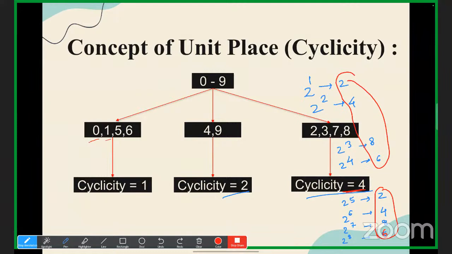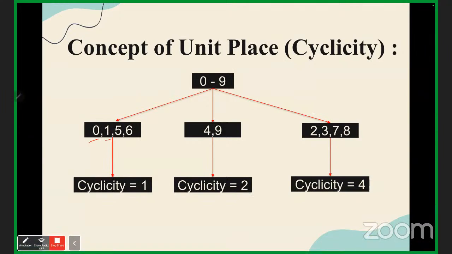Understood? Yes, online students, have you understood? We have divided the whole numbers, the 10 numbers, 0 to 9, into 3 categories. First category, cyclicity 1, second category, cyclicity 2, and the third one is cyclicity 4. Understood? Yes or no?